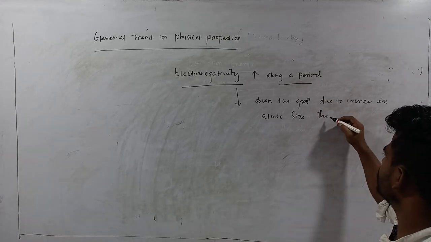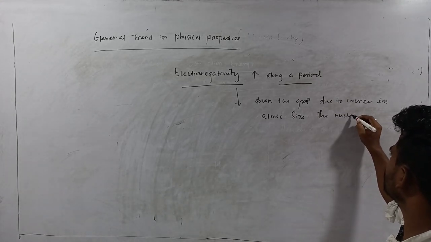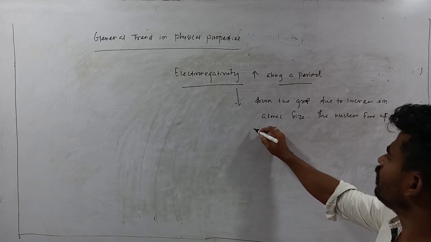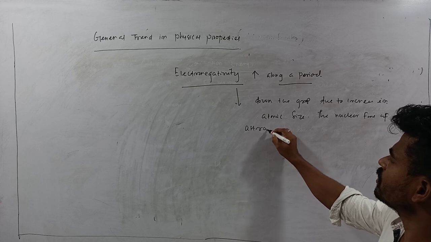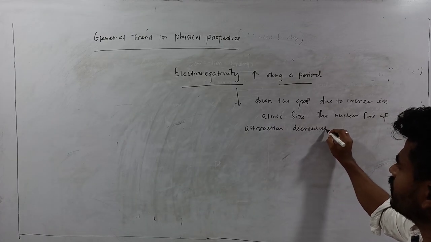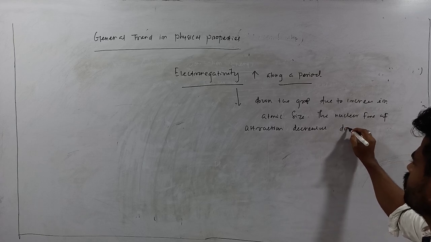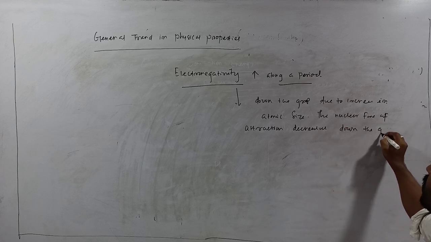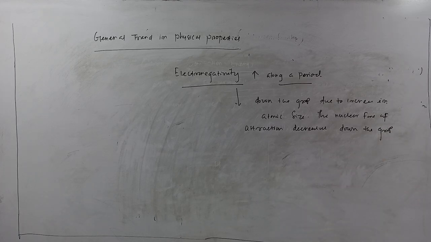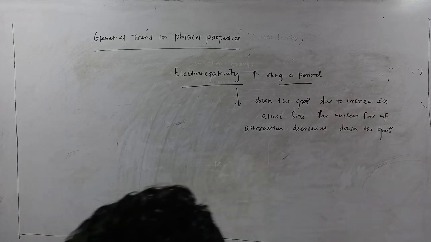The nuclear force of attraction decreases down the group. This is about your electronegativity.